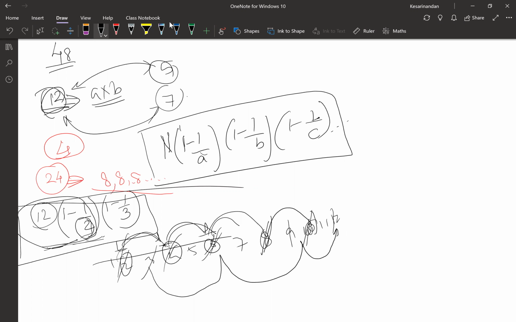So out of one part of 12, you removed the half part that belonged to 2. Also among the one part, you removed the 1/3 part that belonged to 3, and so on. When you remove everything that is because of these prime factors, what will be remaining will have no prime factor of 12, and as a result, they will be co-prime. Understood the formula, guys? Yes. Everybody, any doubt?